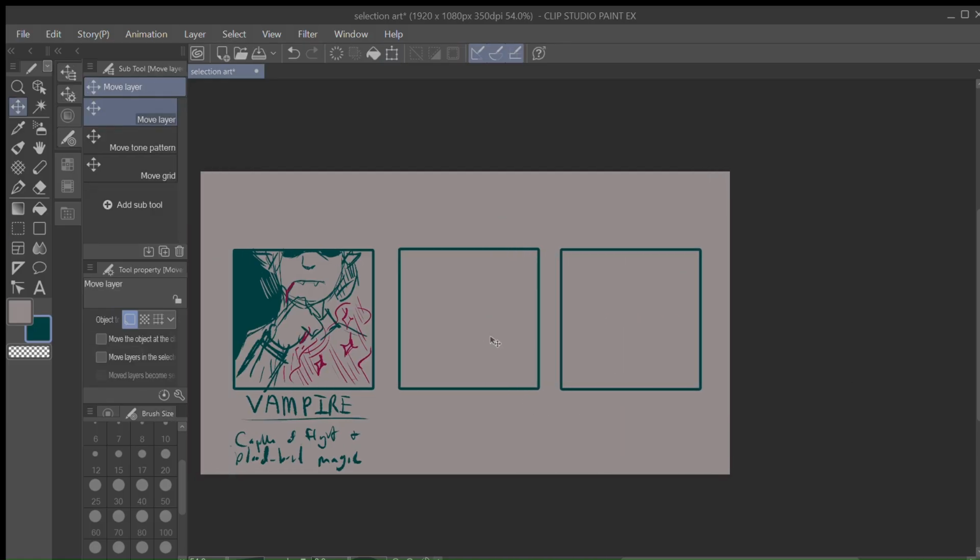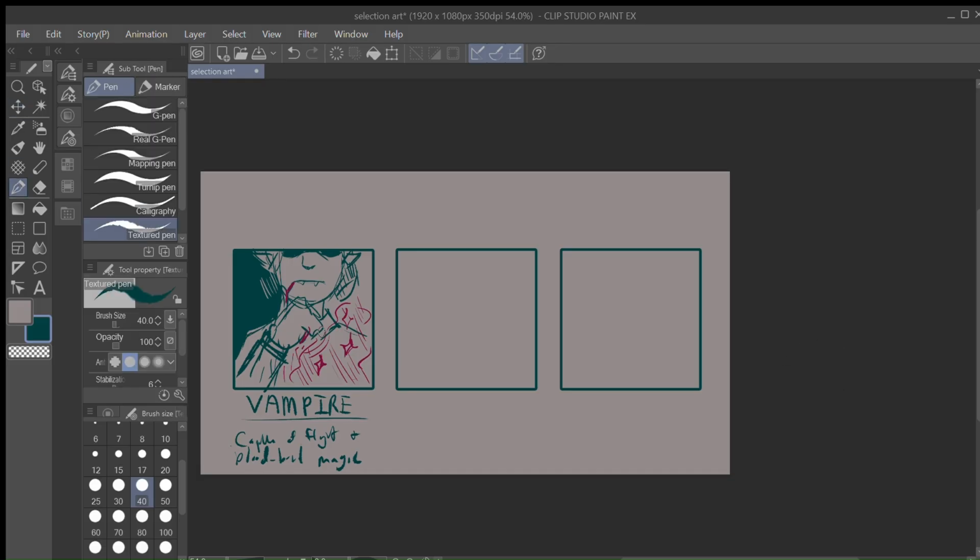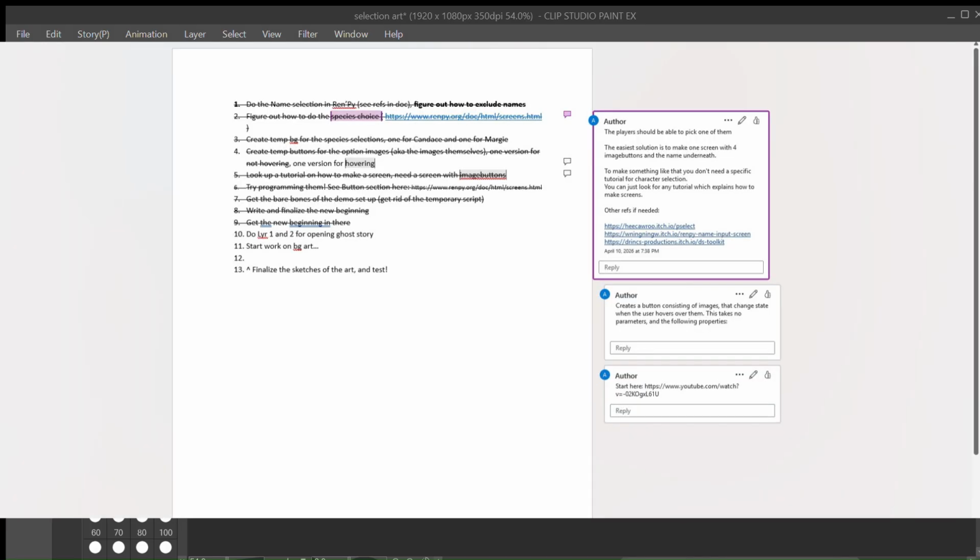Making the short mock game took maybe 3 hours tops, if you count the time that was spent reading extra material like the quick start guide. And once I had that done, I was like, this isn't so hard. Now I'm ready to make the game for real. Or so I thought. Up on the screen is my to-do list for the game, which I am constantly adding onto. And I decided the first thing I would do would be to include the option to have the two main characters have customizable names.